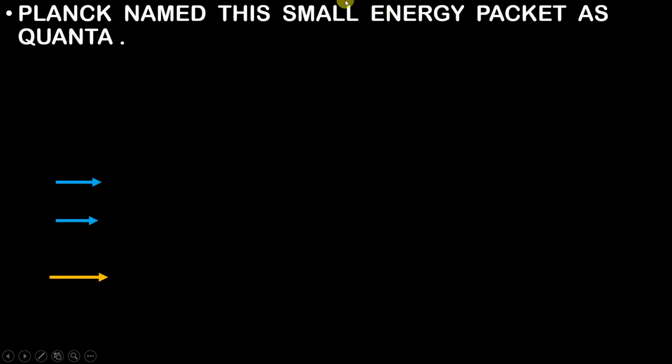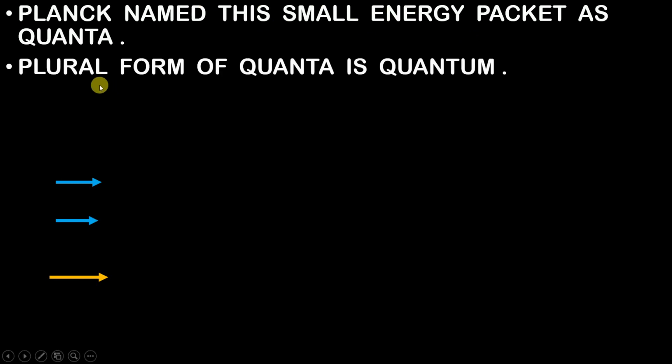Moving ahead, Planck named these small energy packets quanta. So the singular form of quanta is quantum.